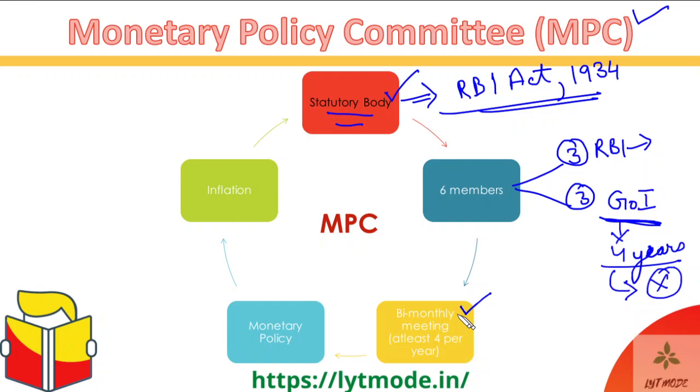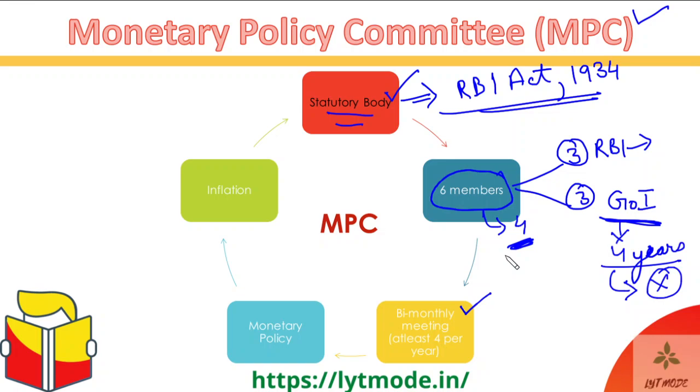Quorum is the number of members out of 6 that must be present in a meeting, otherwise the meeting cannot be held. And the quorum for MPC is 4. So if less than 4 members are present, then the meeting cannot be held. At least 4 or 5 or 6 members need to be present for the meeting to be held in a legal way. Okay, guys.